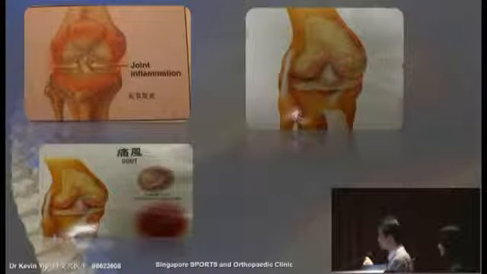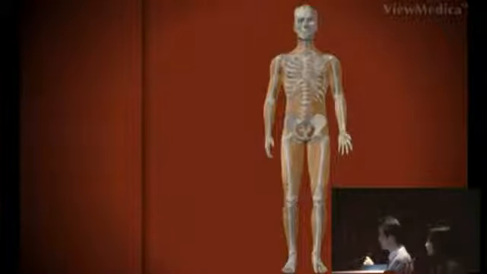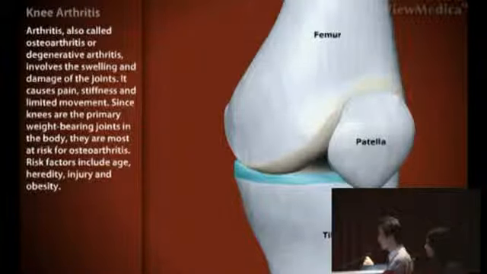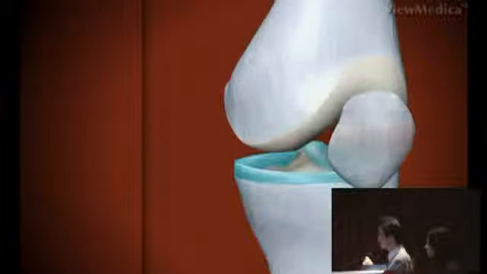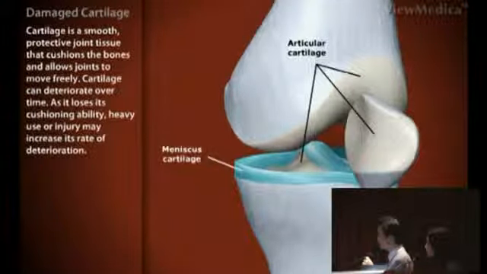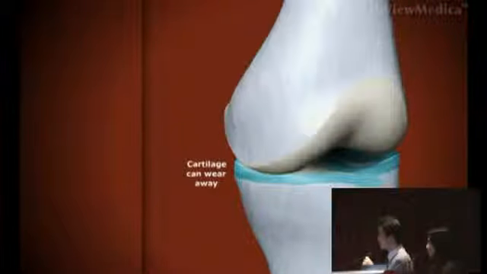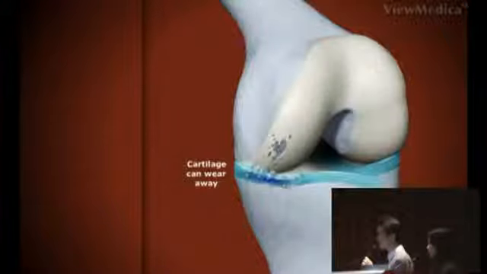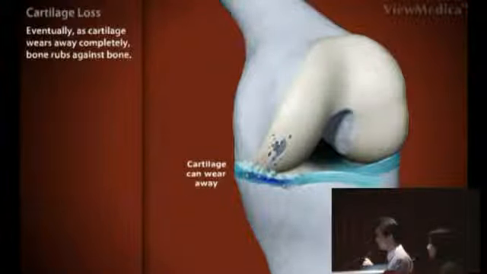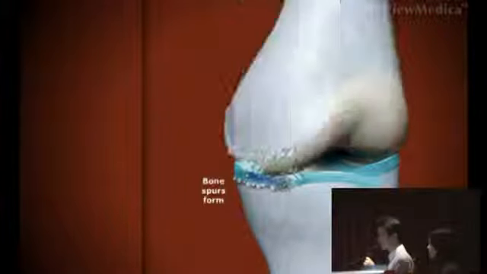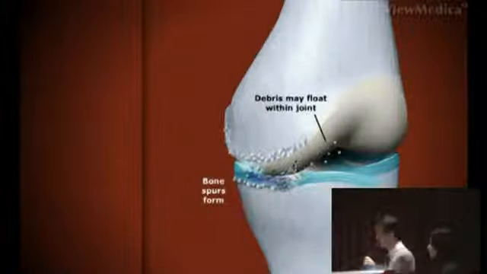Now then, to understand this particular condition, we need to know the anatomy. In our knee, the joints are covered with cartilage, and this is the kneecap. The cartilage can slowly, with time, get worn away, resulting in ulcer formation, together with development of osteophytes or bone spurs, usually around the edges of the bone. In addition, there may also be release of debris and loose bodies that may float into the joints, resulting in formation of loose bodies inside the joints.